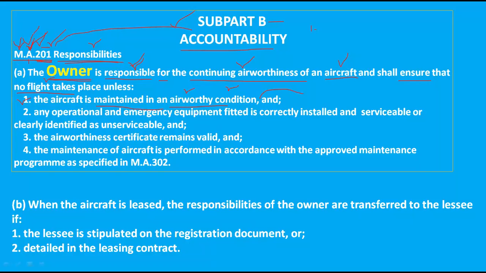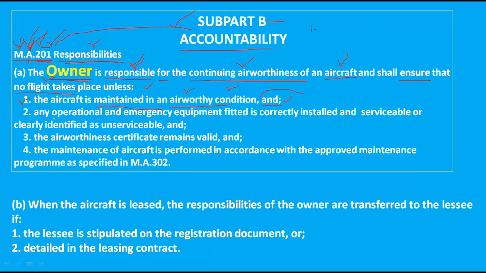Another thing, notice here that 'and' is written. Here 'and' indicates all the four conditions that the owner should ensure before flight. The first condition is that the aircraft should be maintained in an airworthy condition by a maintenance organization. This is the responsibility of the owner.